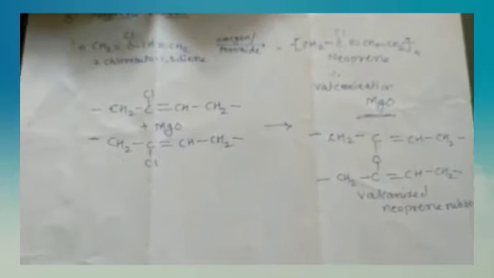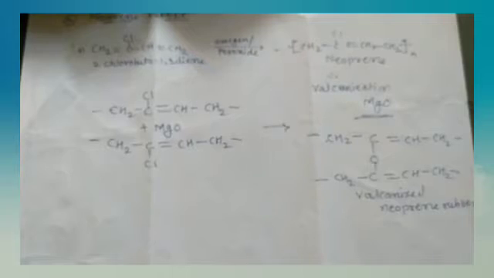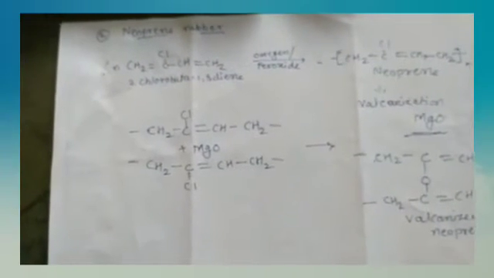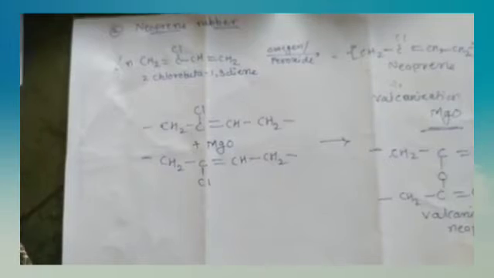This vulcanized neoprene rubber is used in manufacture of conveyor belts and insulators of cables. It is superior to natural rubber and resistant to chemical action, that is vulcanized neoprene rubber.